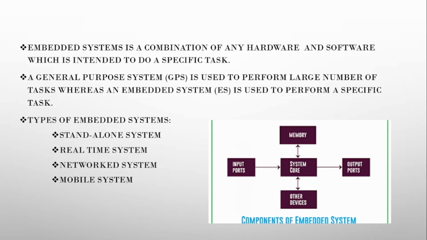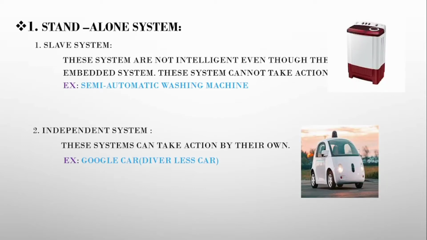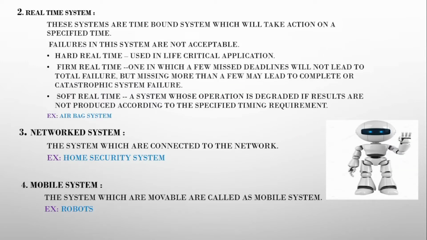We have various types of embedded systems. Those are standalone, real-time, networked and mobile system. What is standalone system? Standalone system itself has two different types. Those are slave system and independent system. Slave system, it is not that much intelligent as an embedded system because it depends on external devices. For example, semi-automatic washing machine. Next, independent system. This system can take action on its own. For example, Google cars.